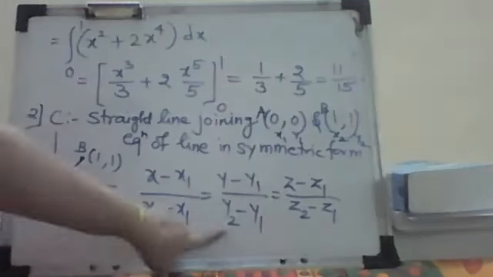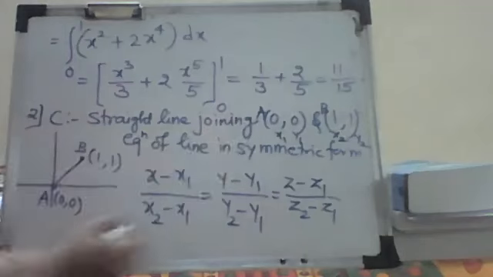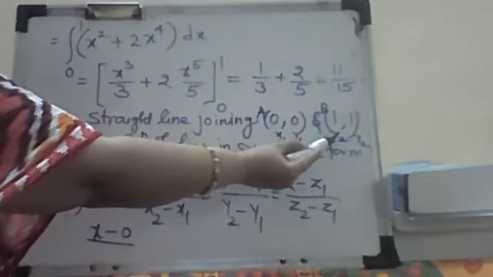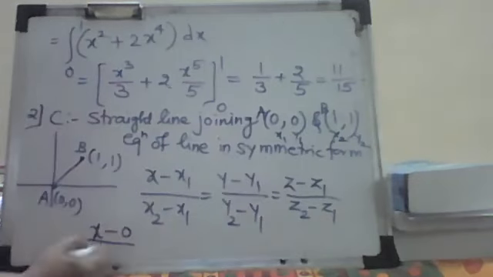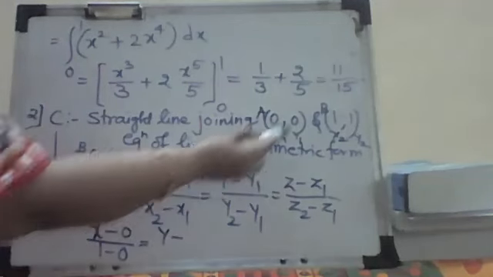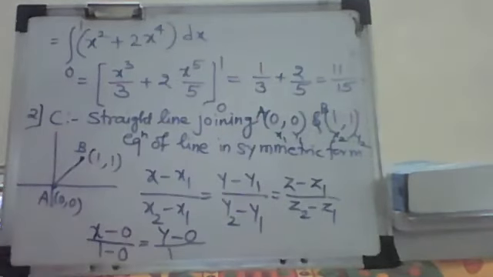So what is this equation? It is x minus x1. What is x1? 0. Divided by x2, that is the second point, first coordinate, which is 1. 1 minus 0. That is equal to y minus y1. What is y1 here? 0. Divided by y2, which is 1. 1 minus 0, that is 1.